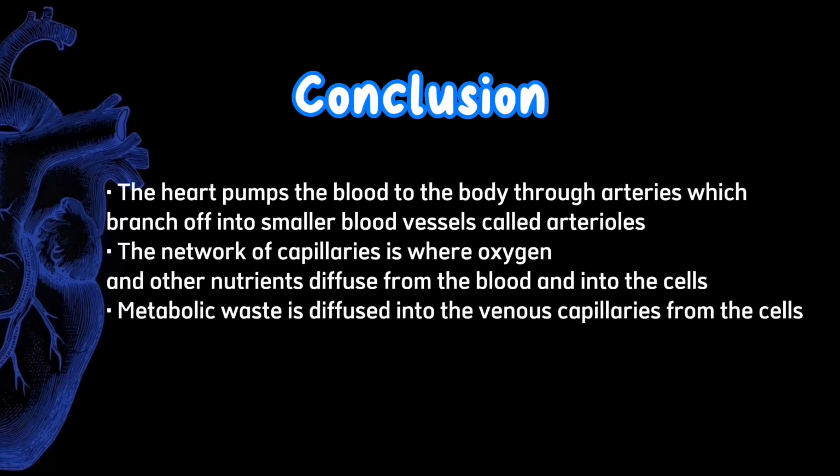The conclusion is the heart pumps the blood to the body through arteries which branch off into smaller blood vessels called arterioles. The network of capillaries is where oxygen and other nutrients diffuse from the blood and into the cells. Metabolic waste is diffused into the venous capillaries from the cell.